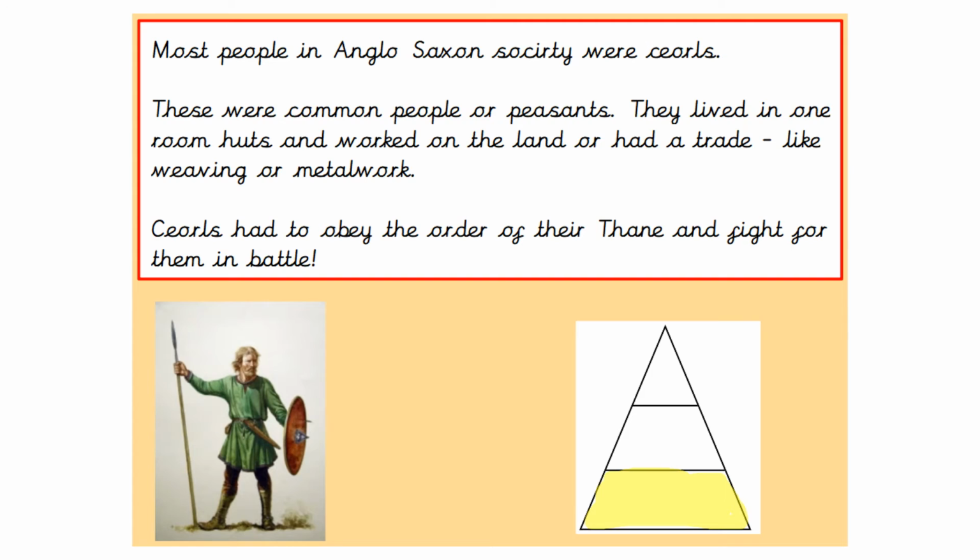There were different kinds of churls as well. Some of them were really rich and owned their own land, whereas some of them were poor and had to work on other people's land. Some of them, the richer ones, could even become thanes if they had enough money to buy a larger hall and run their own village.